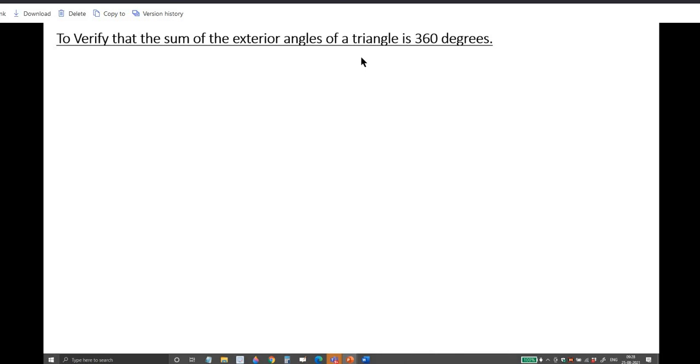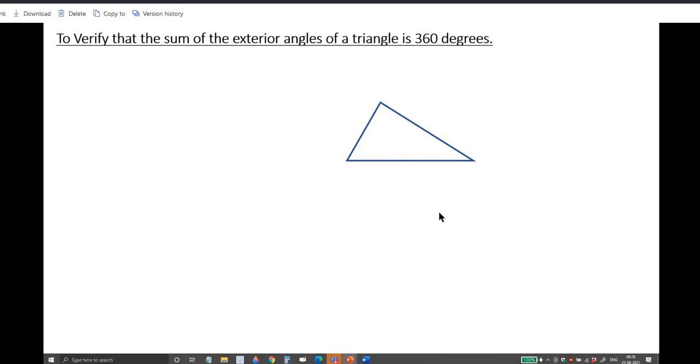See, which is the smallest polygon in terms of sides? Triangle, sir. Triangle. It has only 3 sides. So you take a triangle, you find the sum of the exterior angles and it will be equal to 360. I am taking a triangle here. Okay. This triangle is there.